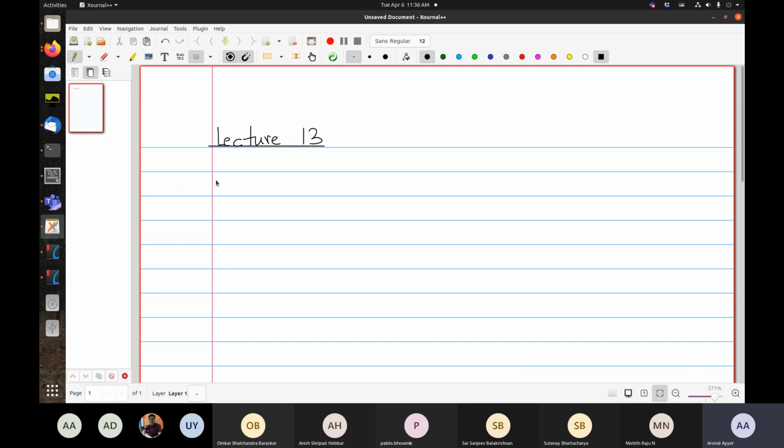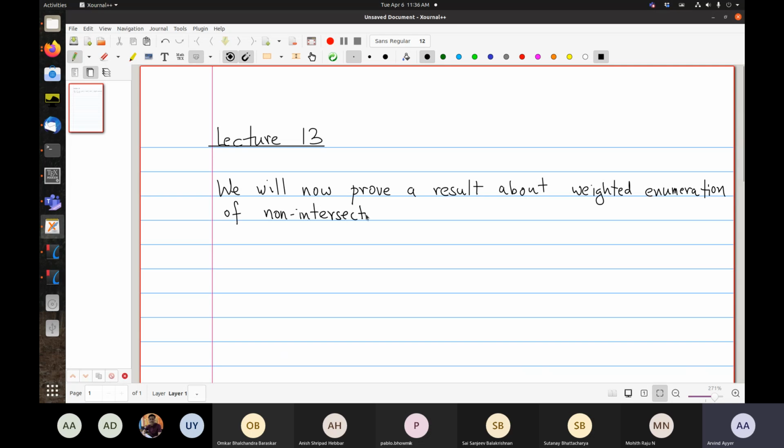So we will now present the result about weighted enumeration of non-intersecting lattice paths in general graphs, digraphs. So let me describe the setup.